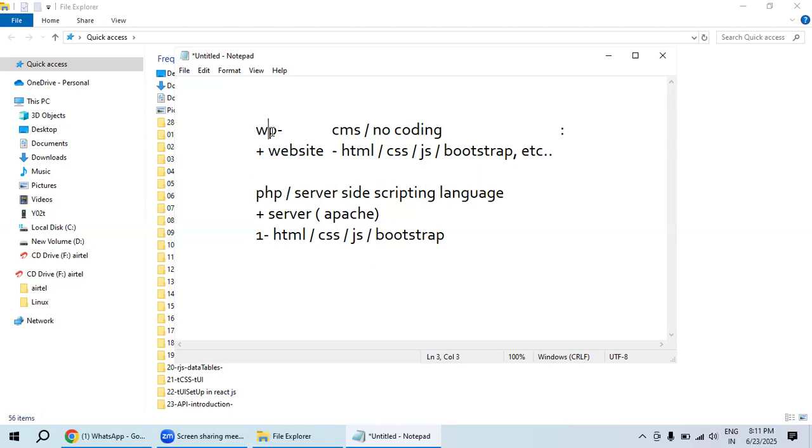Which means WordPress is a PHP platform. We have multiple kinds of platforms like React, Angular, and Node. They are nothing but JavaScript frameworks, but WordPress is a PHP platform. I will show you this coding as well, where the code is located and how it will work.